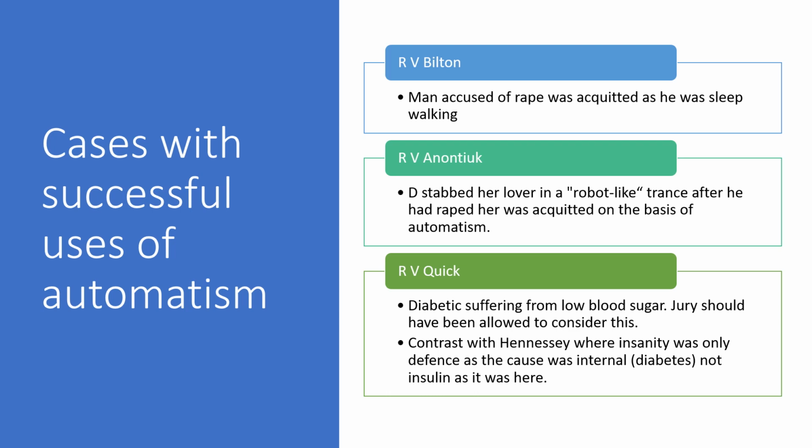And then Quick, as we mentioned earlier on, is going to contrast it with Hennessy, because in Hennessy it was an internal cause, the actual disease of diabetes, and so it was insanity. But here we've got a diabetic who was suffering from low blood sugar. Now the jury should have been allowed to consider this, but indeed he had to take an insulin, so it was an external factor, which means it could use the defense of automatism.